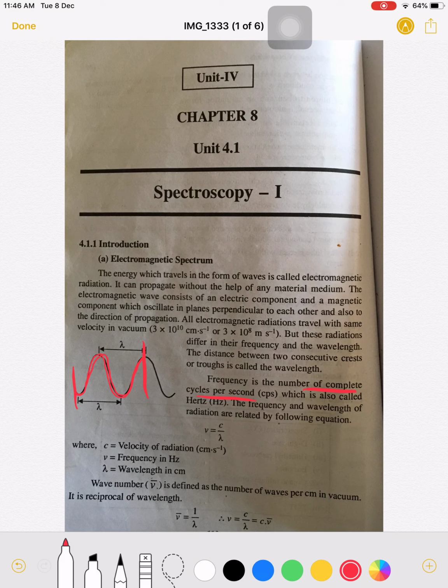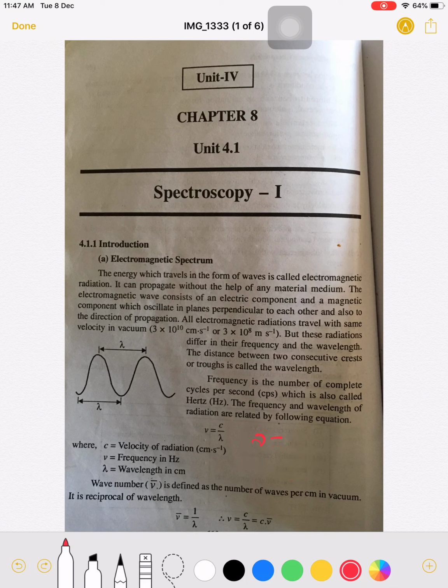The number of cycles which travel from a point per second is called the frequency, and the unit of frequency is hertz. The frequency and wavelength of radiation are related by the equation nu is equal to c upon lambda. That is, frequency and wavelength are inversely proportional to each other.